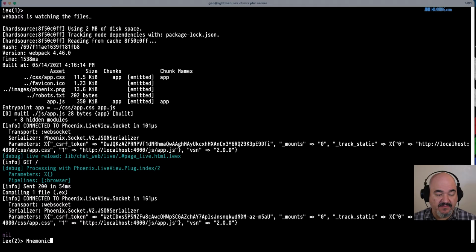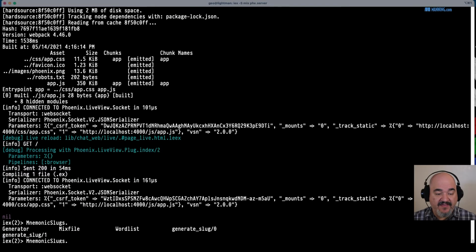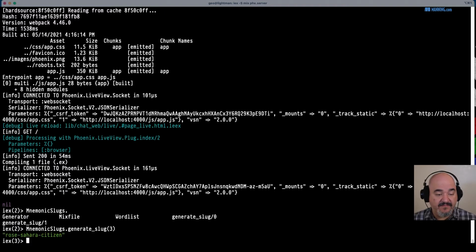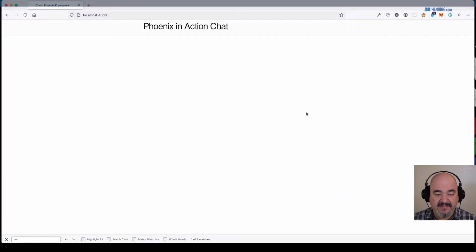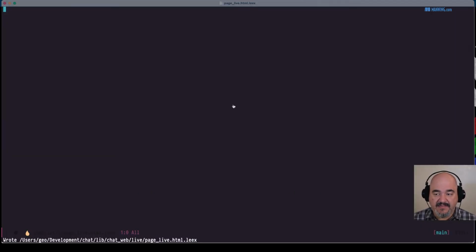So if we go to Monomic and then Slugs, you can even press tab and it has auto completion. So we can say generate slug and maybe like 3 of them. And now we have Rose, Sahara, Citizen. Cool, that's pretty neat. But we want to use this on maybe a button that would take the user to that random URL. So let's create a button. A button. Who's got the button?